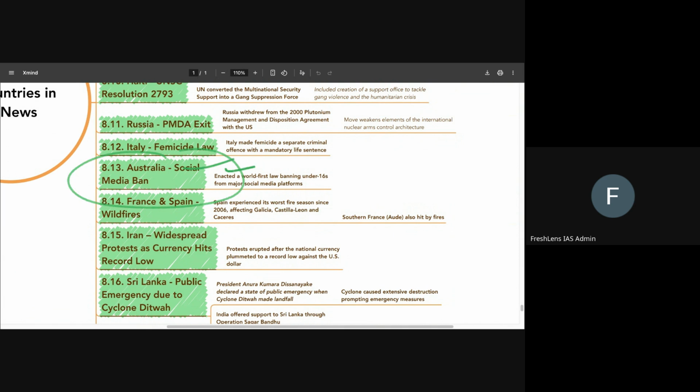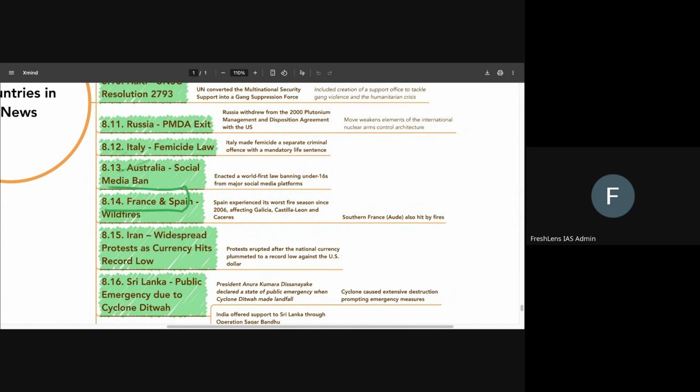Australia also has been in the news for having become the very first country in the world to ban under 16s from social media platforms. So adolescents under 16 have now been banned from use of social media in Australia. Very important. It has been in the news. Many countries have been considering applying similar bans there. India also saw a debate around it. So we have to have a clear idea about it.